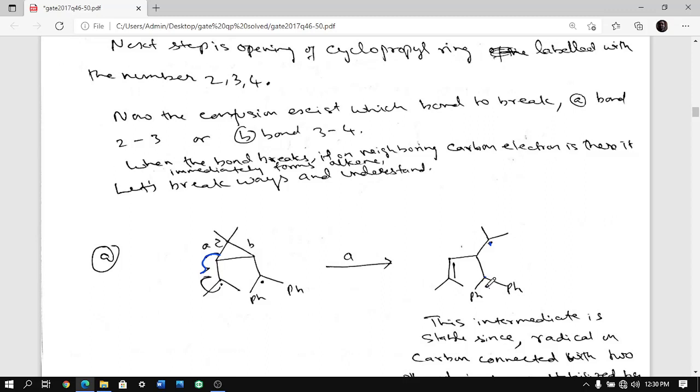Now what happens on this carbon? This radical is much more stable than had the cleavage happened on position B and you got a radical here. Why? Because it has a phenyl ring. The phenyl ring has resonance and 3 pi bonds are there, so all of them can take part in resonance. And therefore this radical is delocalized over a bigger system, so quite stable. So it is in no hurry to immediately react, and it stays like that for the next step to happen, and before that this bond breaks and forms a bond here.